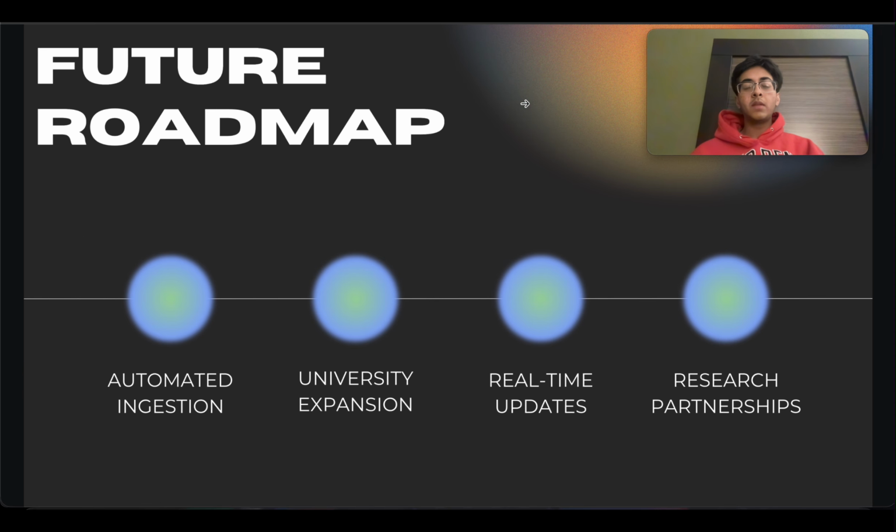And of course, this project was made in a mere 36 hours, and we have various plans for future development. First, an automated data ingestion pipeline. Second, we plan to add more colleges into our university catalog. Third, we plan to add real-time updates so we don't have to manually ingest that data ourselves. And lastly, we plan to partner with researchers so they can develop new insights regarding our data.